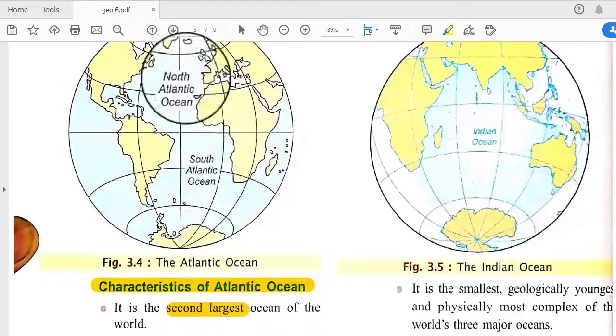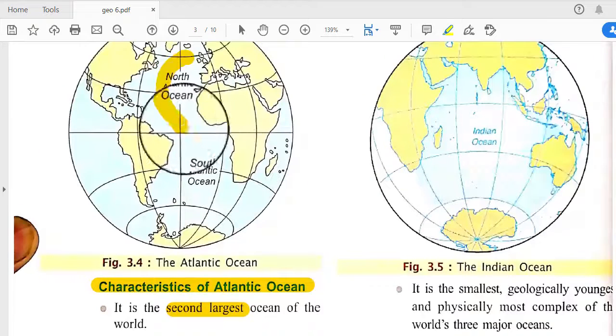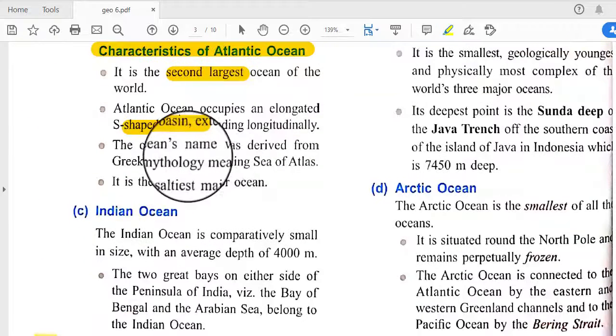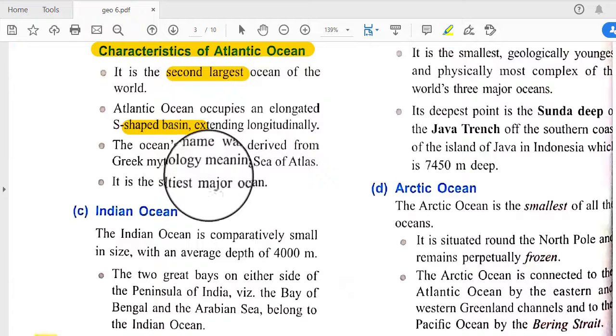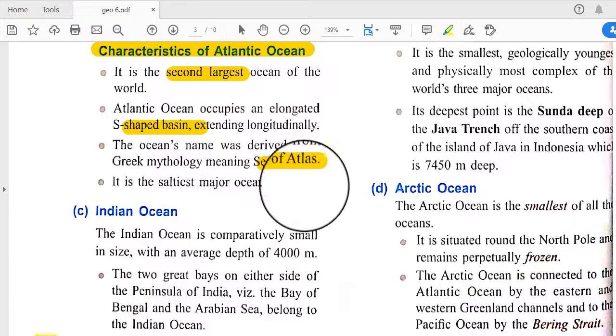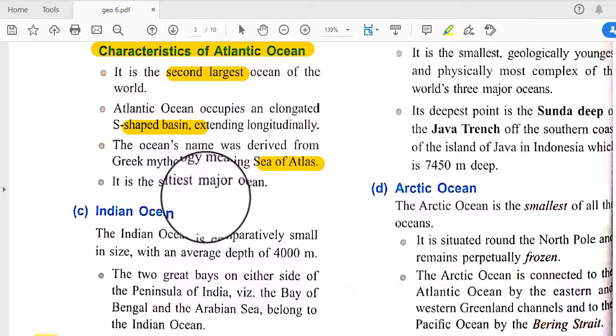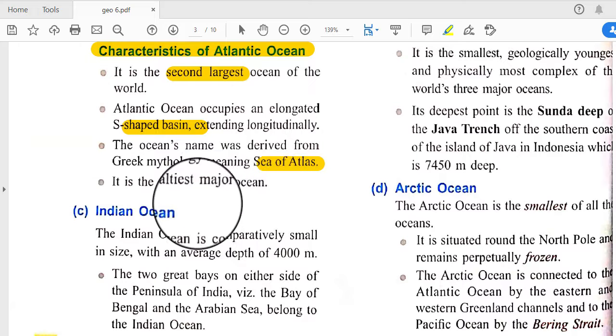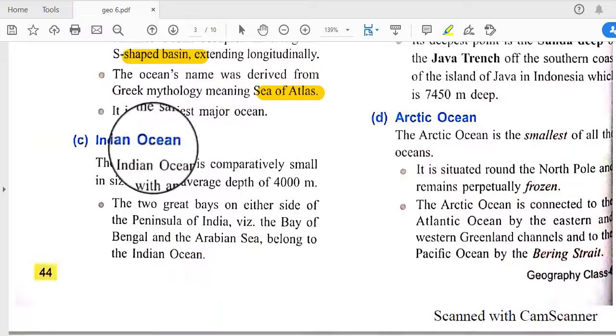So this is the Atlantic Ocean, and it looks more or less like an S shape. The ocean's name was derived from Greek mythology, meaning Sea of Atlas. It is the saltiest major ocean, and the amount of salt in this ocean is very high.